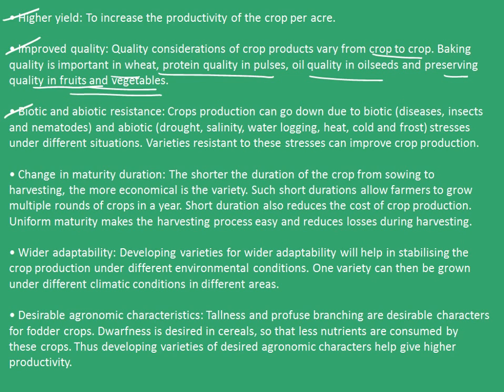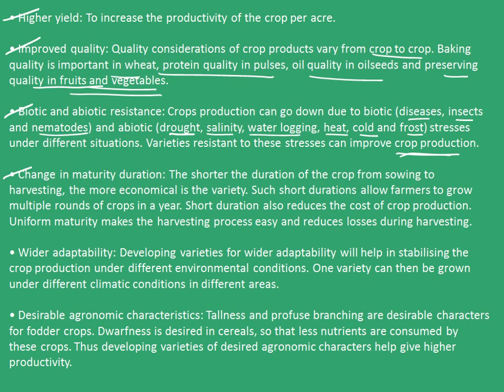Biotic and abiotic stresses can reduce crop production. Biotic stresses include diseases, insects, and nematodes, whereas the abiotic components include drought, salinity, waterlogging, heat, cold, and frost. Varieties resistant to these stresses can improve crop production. The fourth one is change in maturity duration.